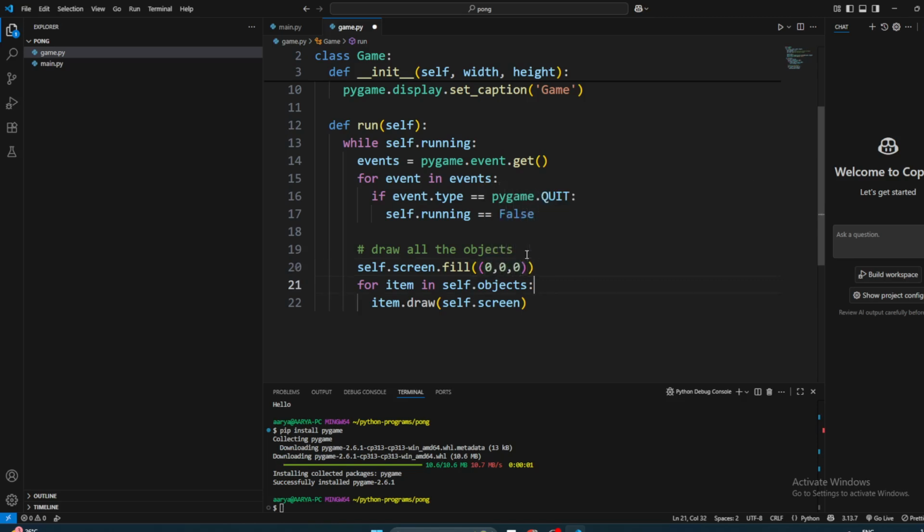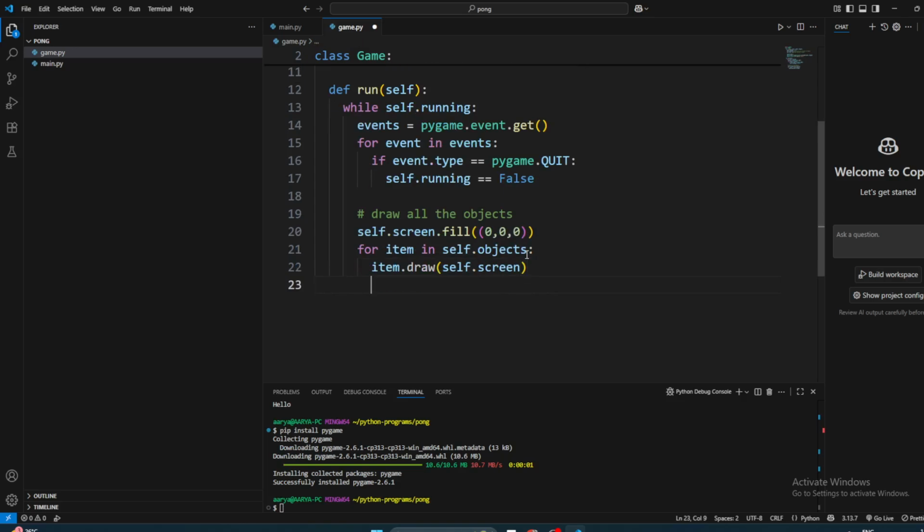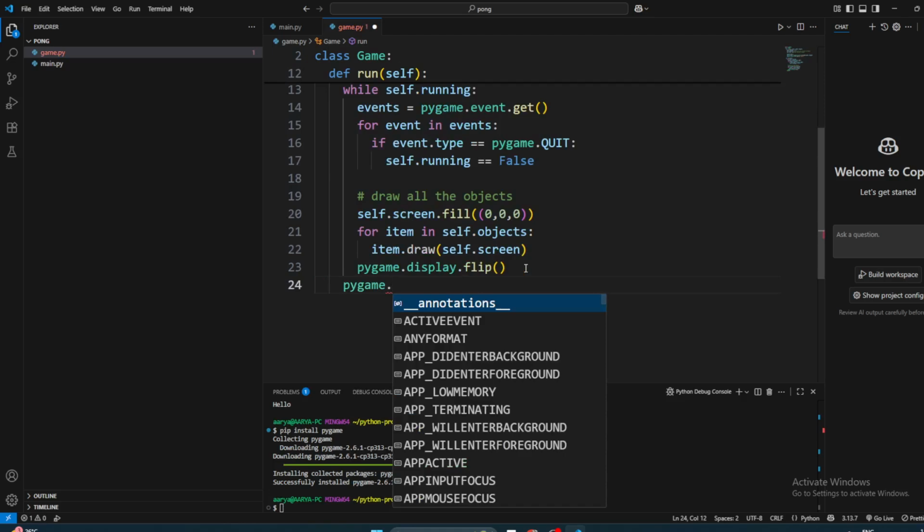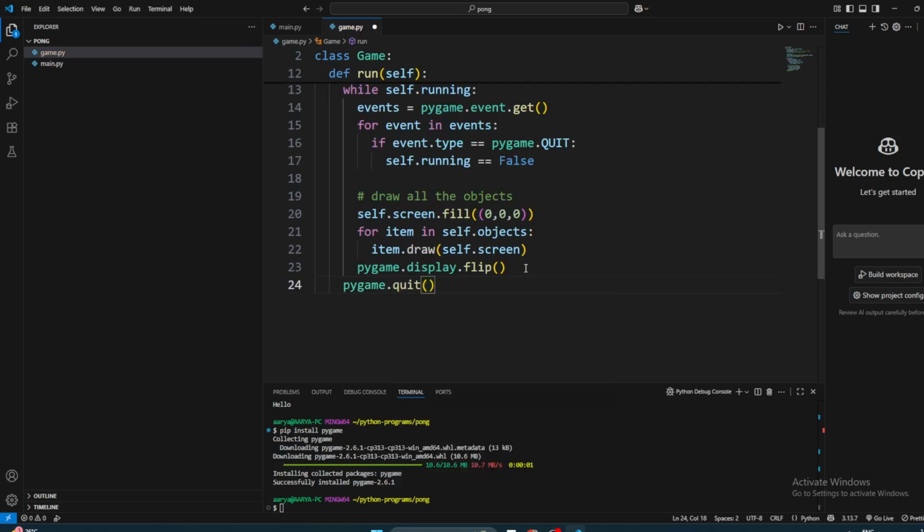So we fill the color, and then we want to flip the buffer again. So pygame dot display dot flip. Now we flip the buffer. What else do we want to do? If we get out of the loop, we'll quit the game. Pygame dot quit. So we quit the game. And that's it.